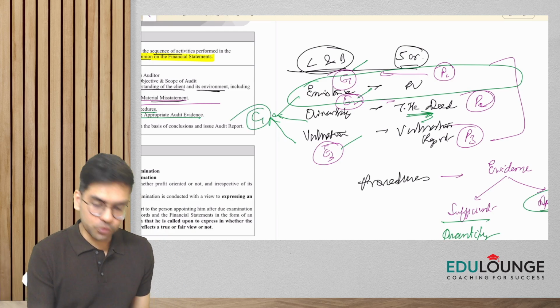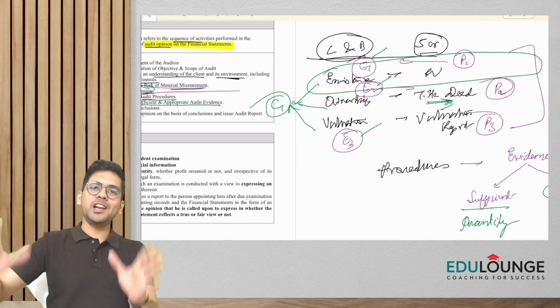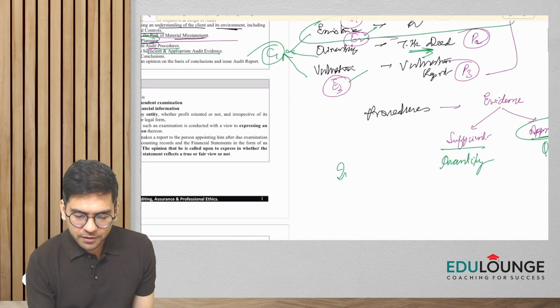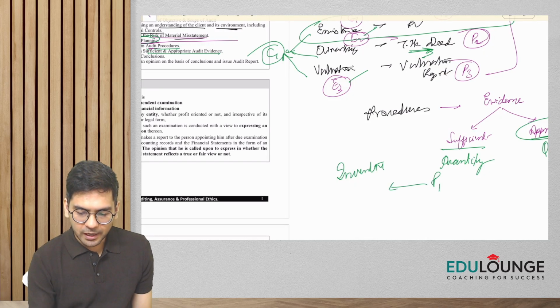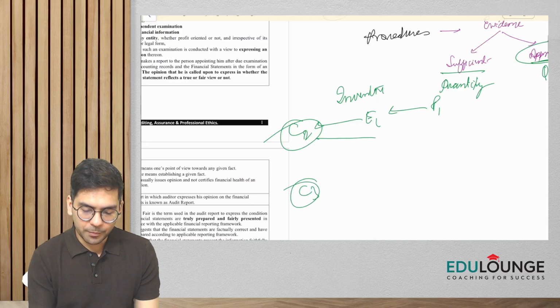So here I'll draw a conclusion about land and building, that land and building is giving a true and fair view. Similarly, let's say we have inventory. I'll apply procedures, I'll get evidence, and then I'll draw a conclusion about it. Similarly, we'll get conclusions about other items.